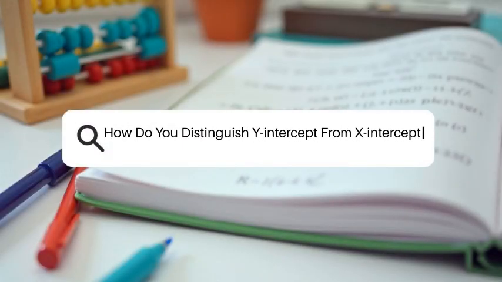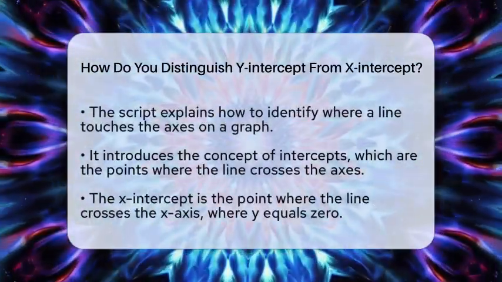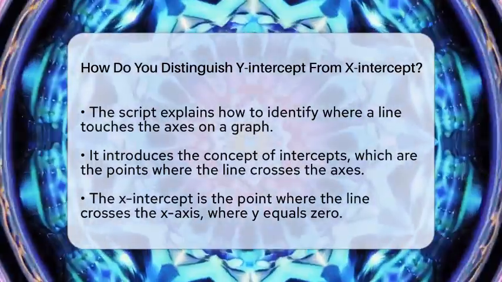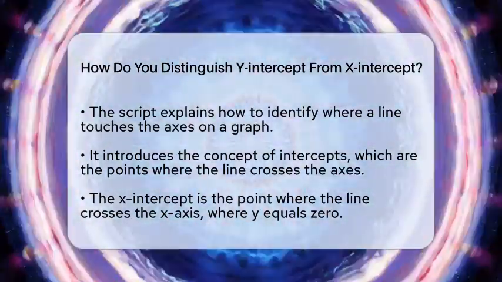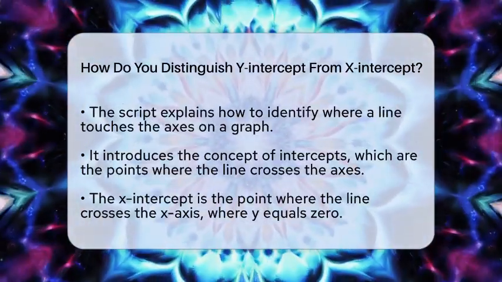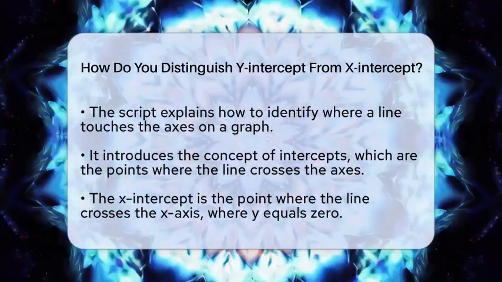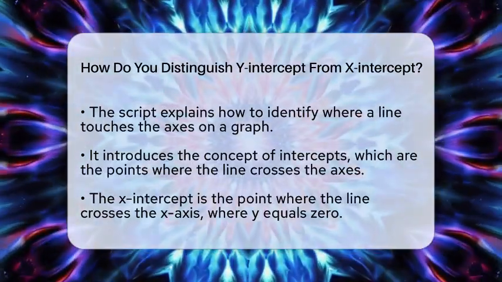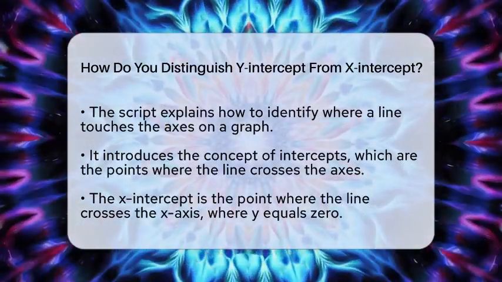How do you distinguish Y-intercept from X-intercept? Imagine you're looking at a graph and trying to understand where a line touches the axes. It might seem tricky at first, but once you know what to look for, it becomes much easier. The key is to focus on the points where the line crosses the axes. These points are called intercepts, and they tell us a lot about the line's behavior.